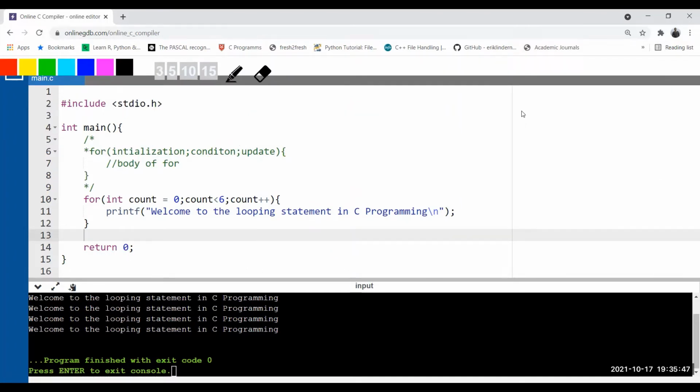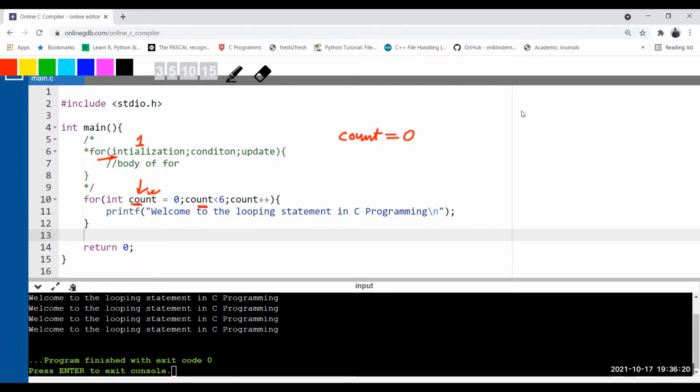Okay, so initially this is statement number 1, initialization. There is some variable which gets declared, and that variable is initialized to 0. Correct? This is our initialization. Remember, a very important point: this initialization statement is executed only once, at the very first time. Once initialization is completed, what will the compiler do next?